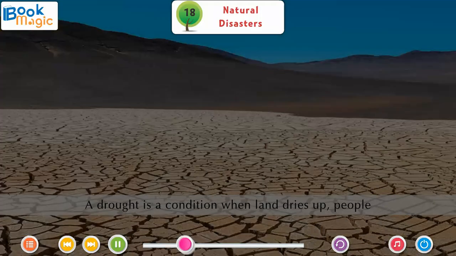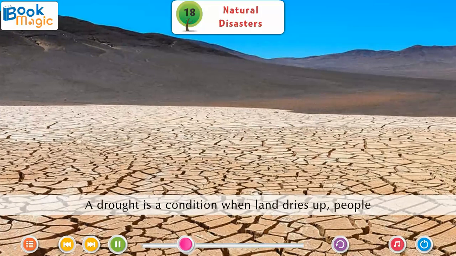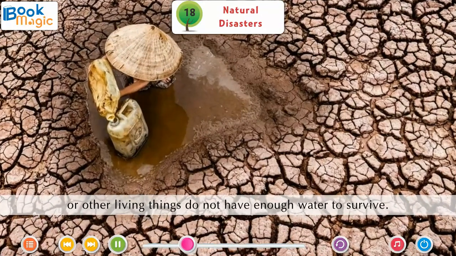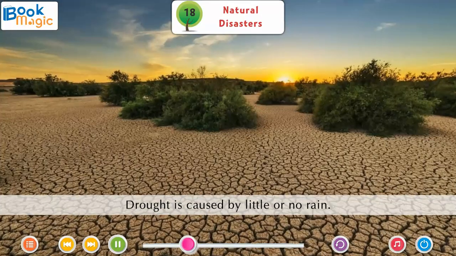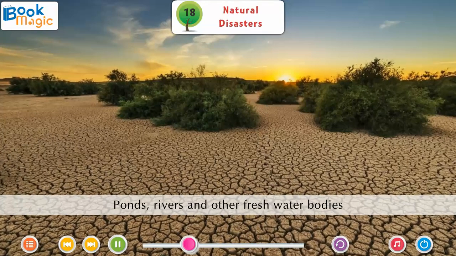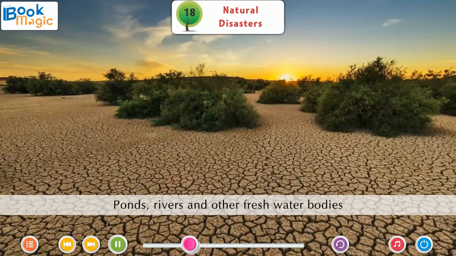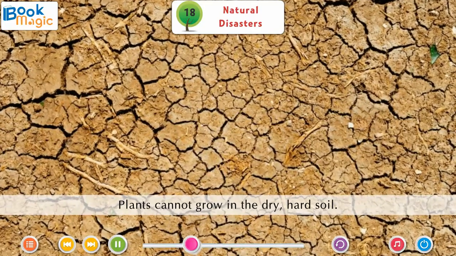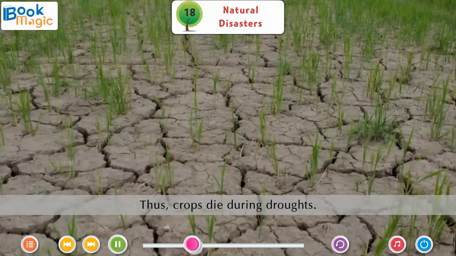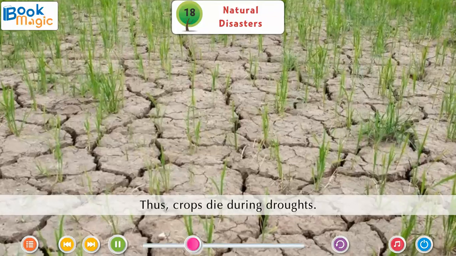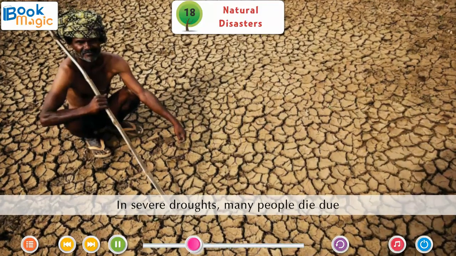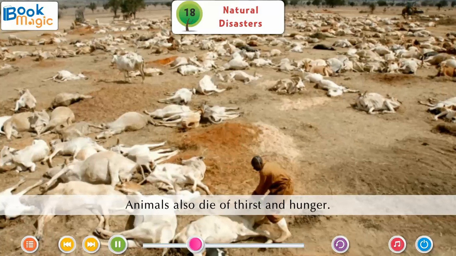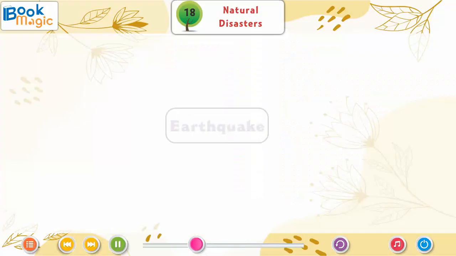Drought. A drought is a condition when land dries up, people or other living things do not have enough water to survive. Drought is caused by little or no rain. Ponds, rivers, and other freshwater bodies dry up when there is a drought. Plants cannot grow in the dry, hard soil. Thus, crops die during droughts. In severe droughts, many people die due to the shortage of food. Animals also die of thirst and hunger.